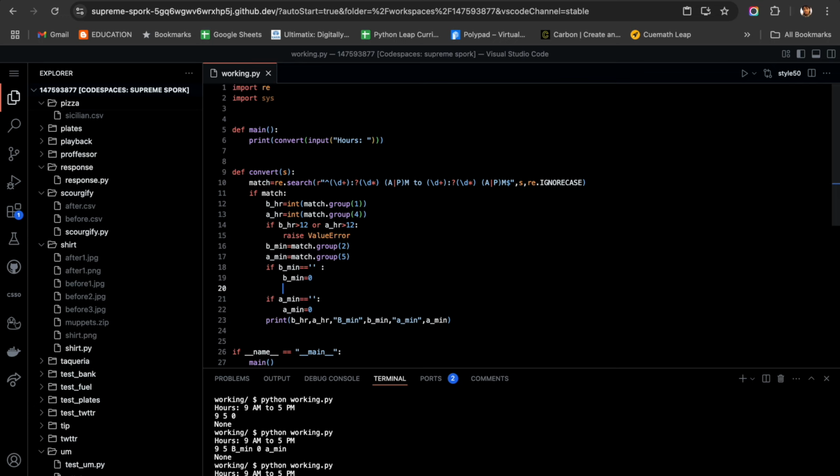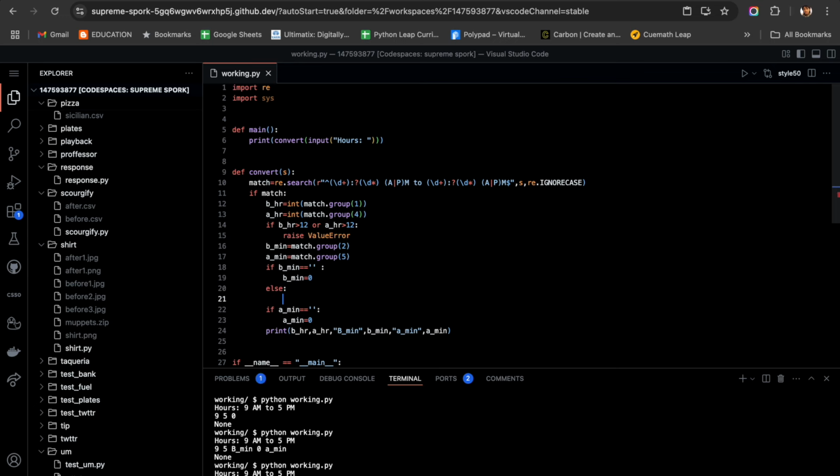So if this is okay, else what we will do, else I will just check if it is not empty, there is a number available in this before minute. So else before minute should be less than 60. If before minute is less than 60, first let me convert it.